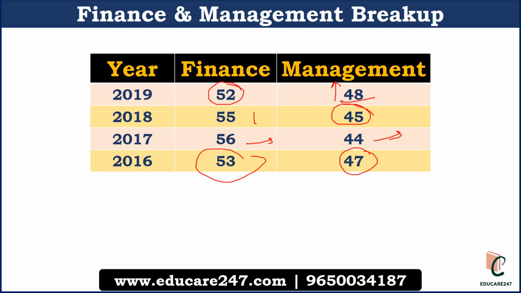So basically, both the sections are equally important, but the paper will be slightly tilted towards finance. But still you can see that 45 plus marks of questions will be from management. So you have to read both sections and give equal importance to both. And one good point for management is that all the portions are static. So you have to read less, but you can get good marks in this section.